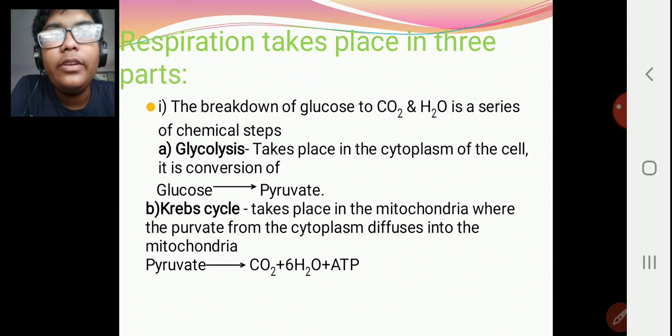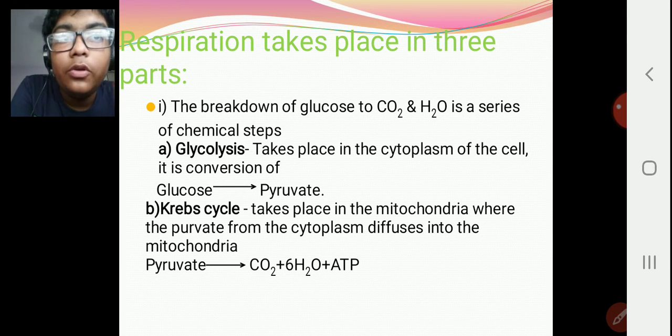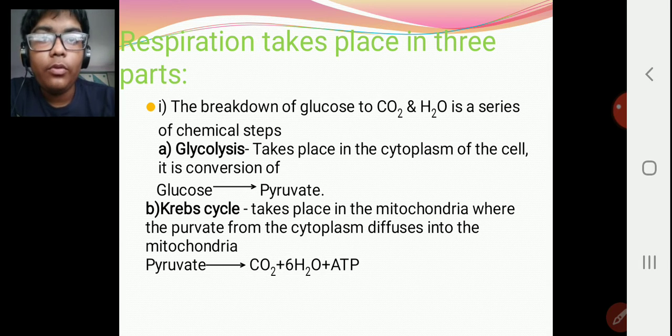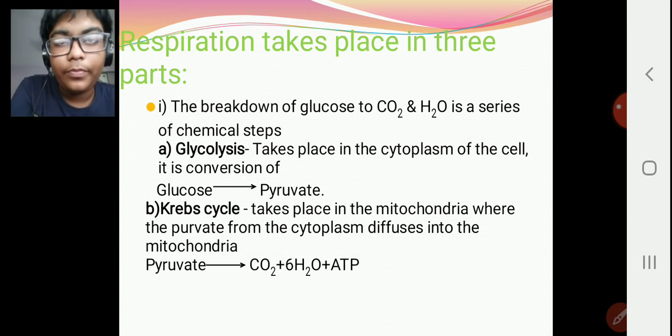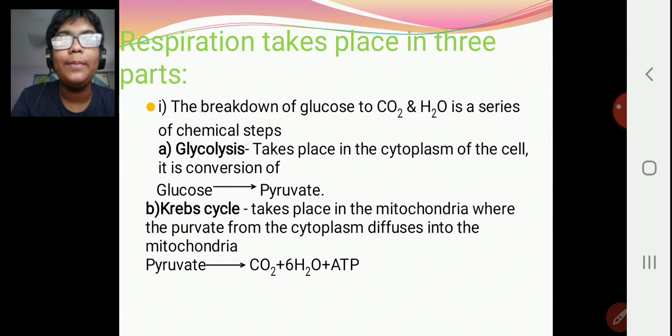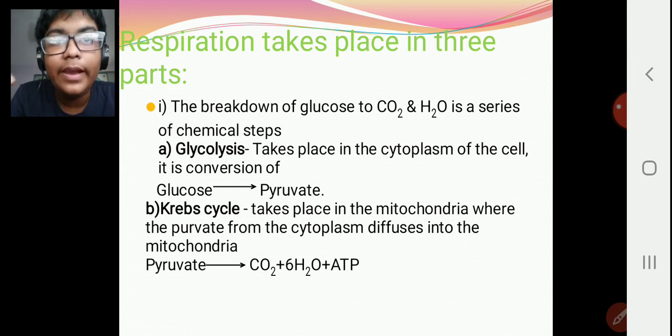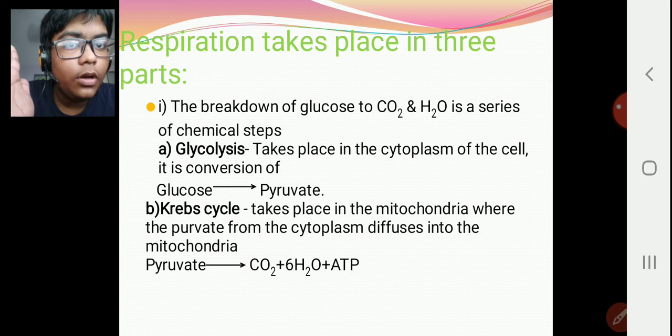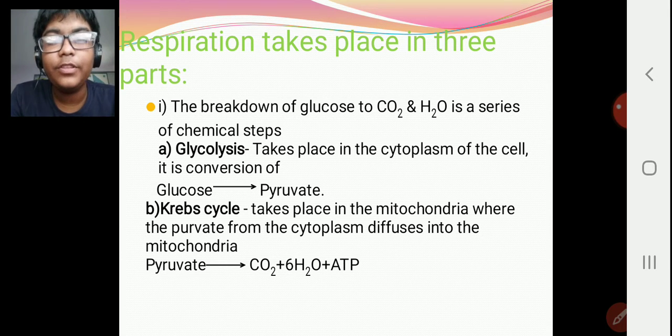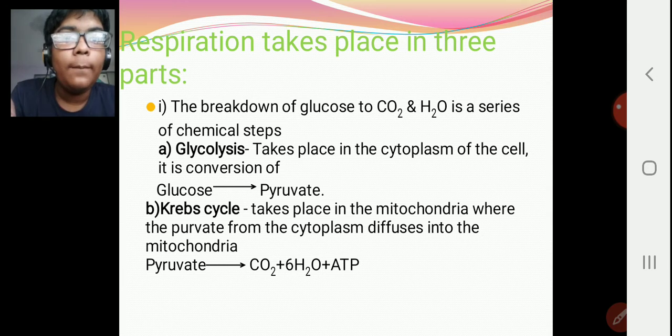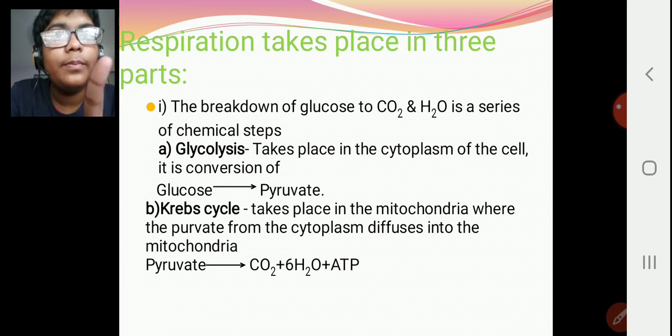Now respiration takes place in phases. The glucose is broken down to give out carbon dioxide and water, and this is done in a series of chemical steps. The first step is glycolysis. In glycolysis, the glucose, which is produced by the plant body by photosynthesis and stored in the plant body, breaks down into pyruvate.